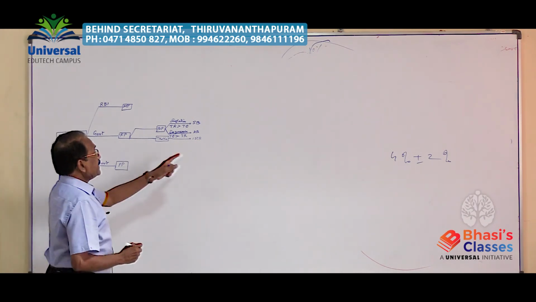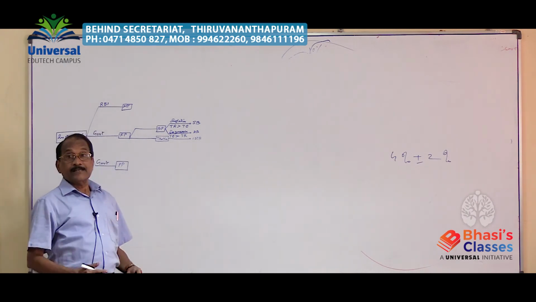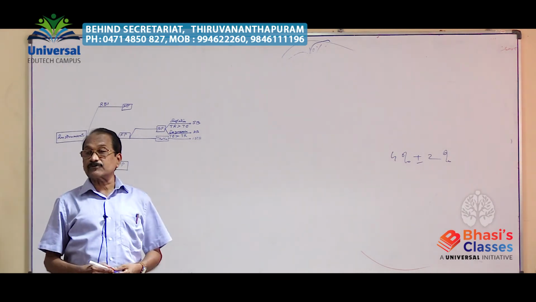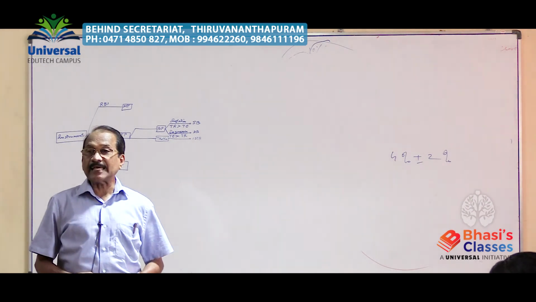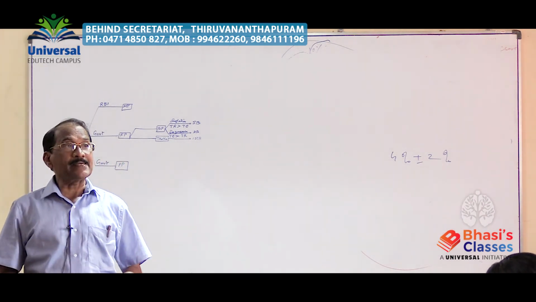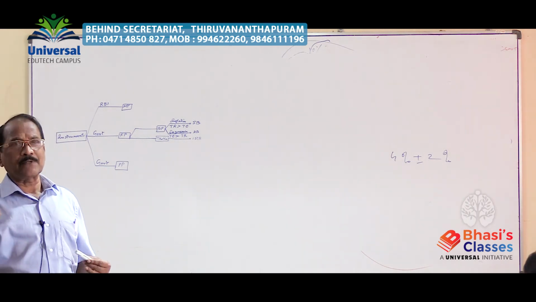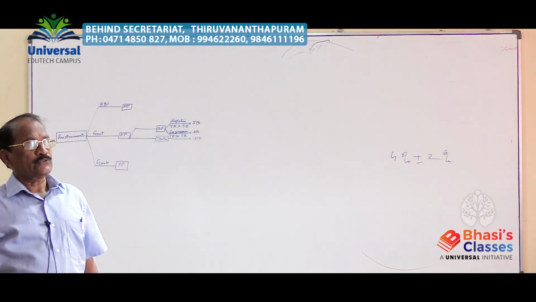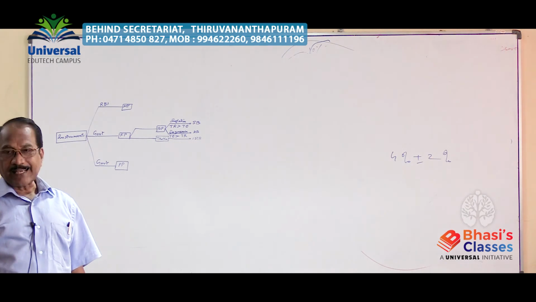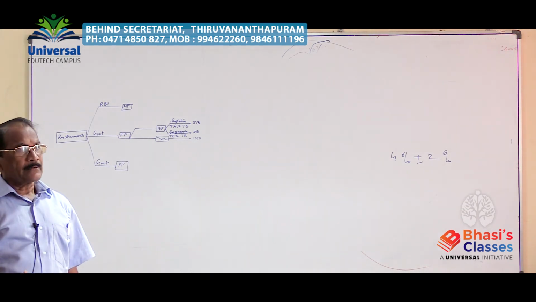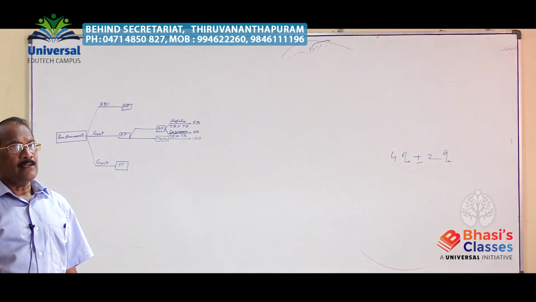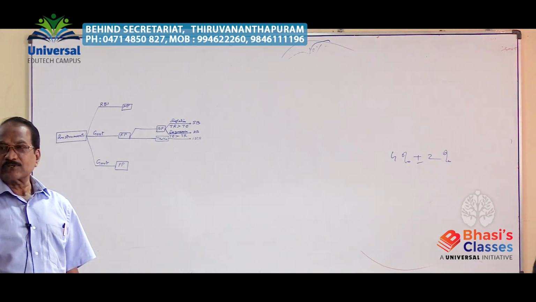So increase the direct tax rate: income tax, corporate tax and all such direct tax rates may be increased during the inflationary period, and collect excess money from the people to reduce the level of prices. Since they have more money with them, they are demanding more commodities and the prices are going up, causing inflation.